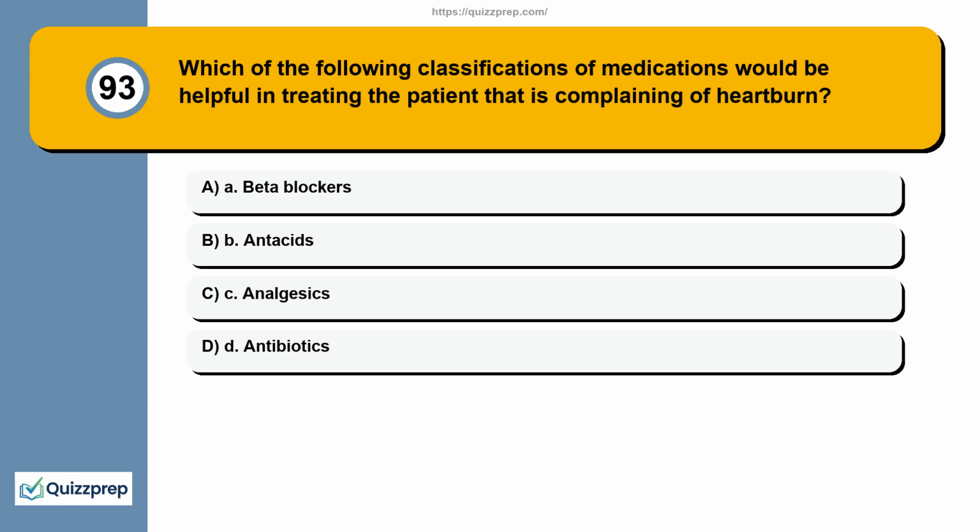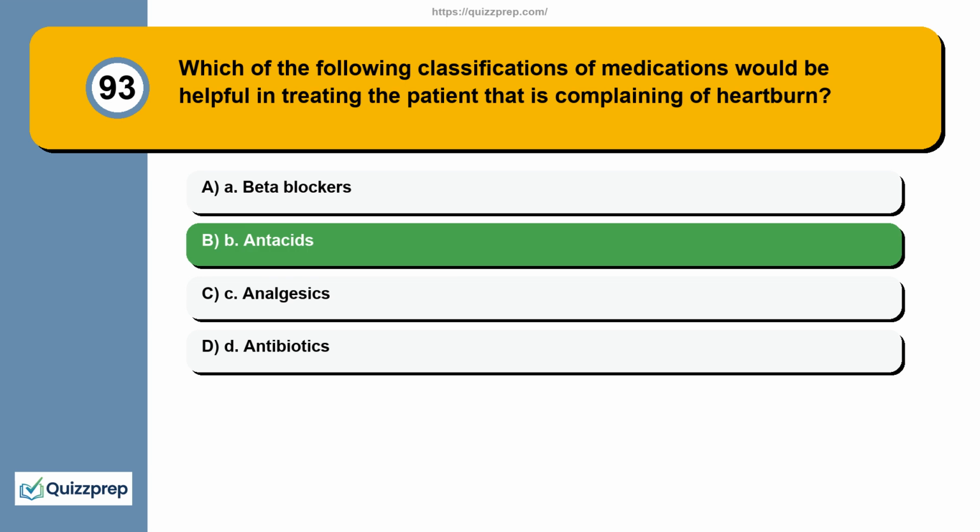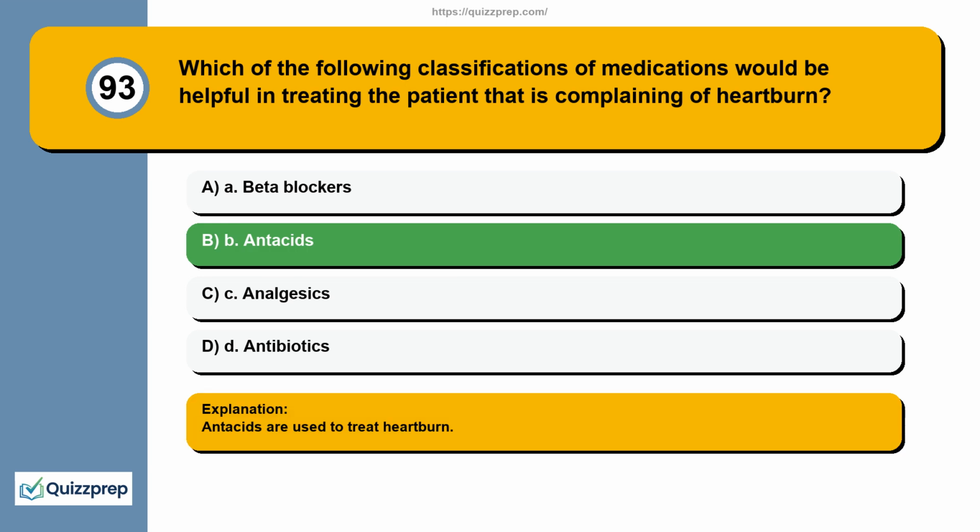Question 93. Which of the following classifications of medications would be helpful in treating the patient that is complaining of heartburn? A. Beta blockers. B. Antacids. C. Analgesics. D. Antibiotics. Antacids are used to treat heartburn.